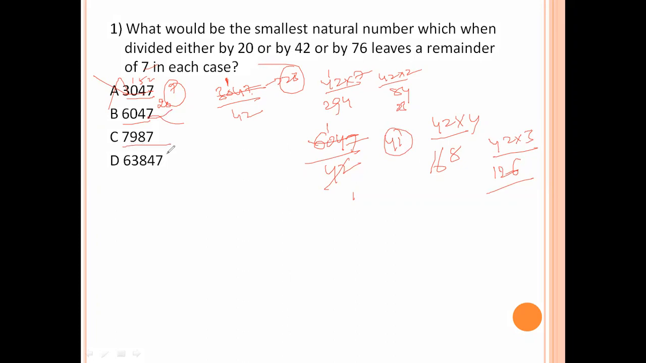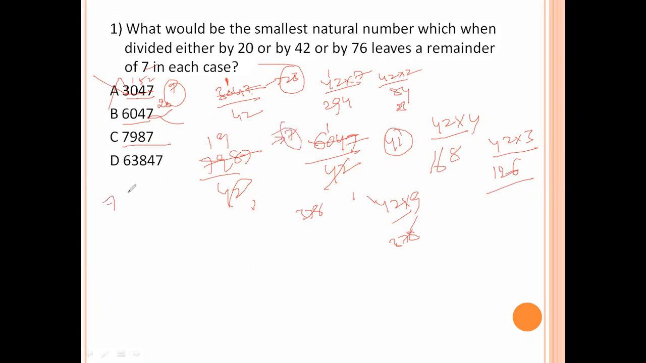Next here, 7987 divided by 42. 42 into 1, 42 into 1, carry 37, 378. 42 into 9, 378. So 7 is the remainder.